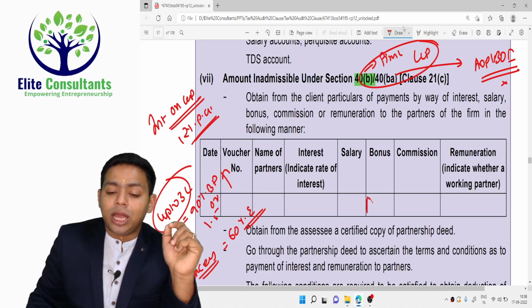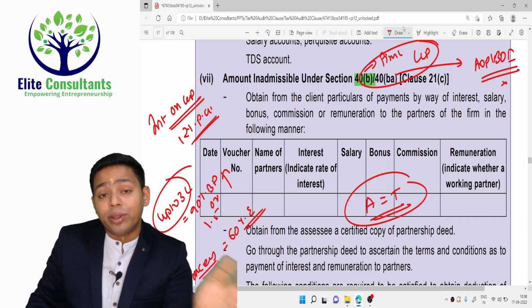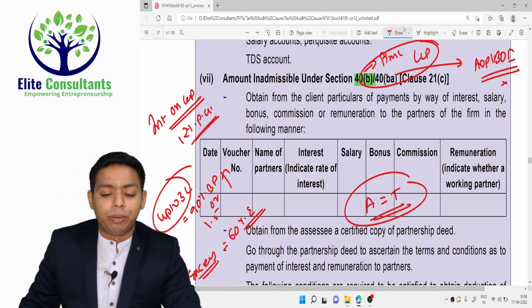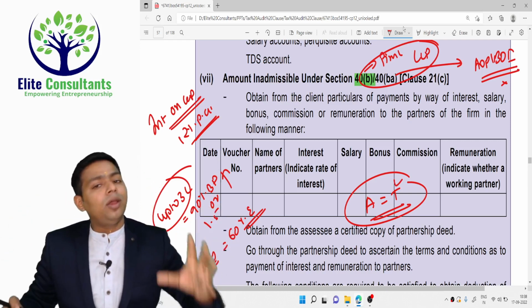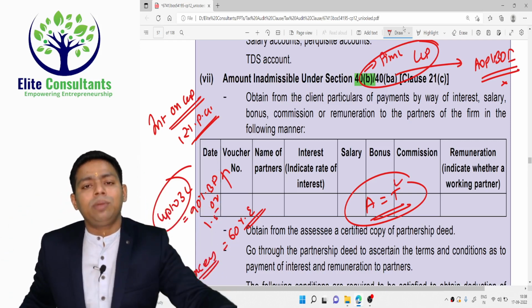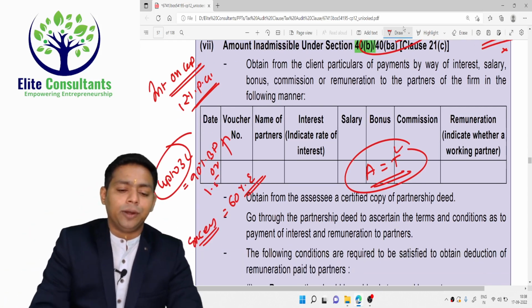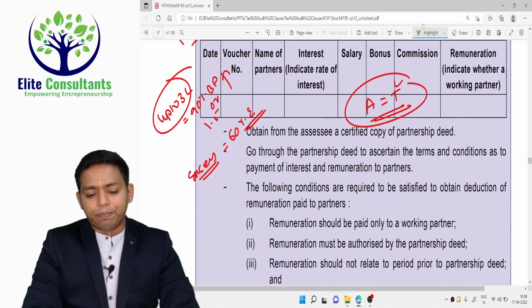So whatever is allowed in the hands of the partnership firm, only that much amount will be taxable in the hands of the partner. Allowable is equal to taxable. Whatever amount is taken as a deduction by the firm, only that much amount will be taxable in the hands of the partner, and reporting will be done under this particular clause. Okay, next.